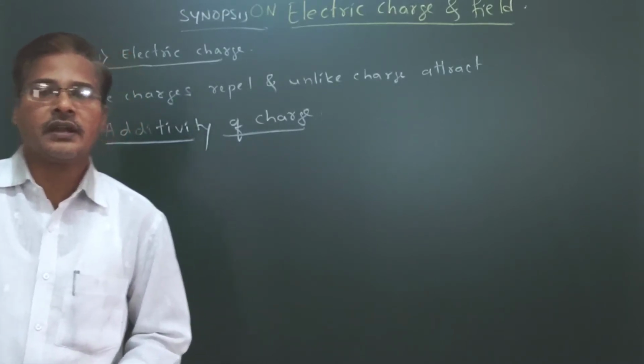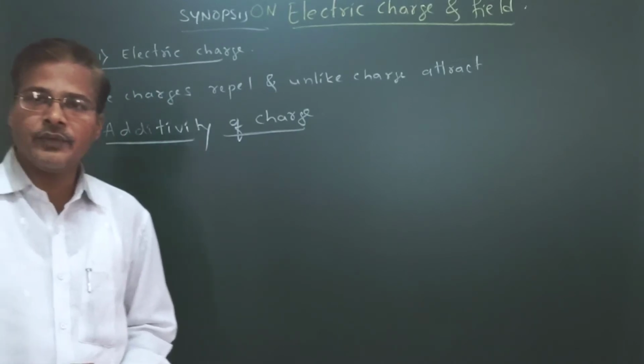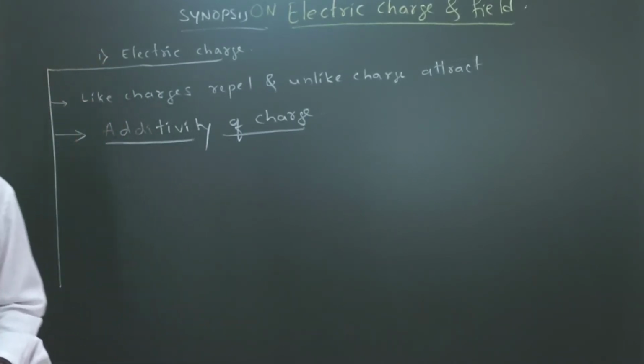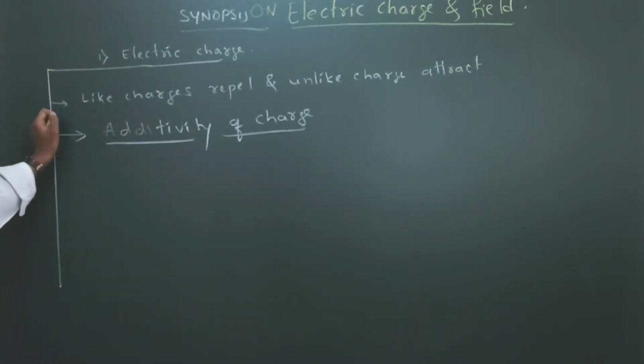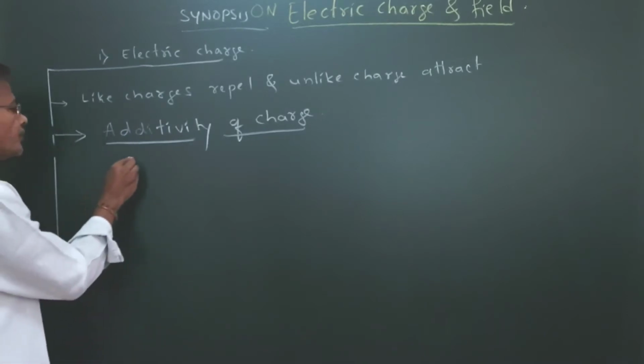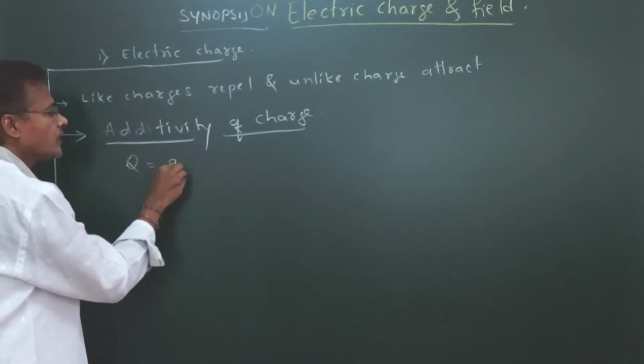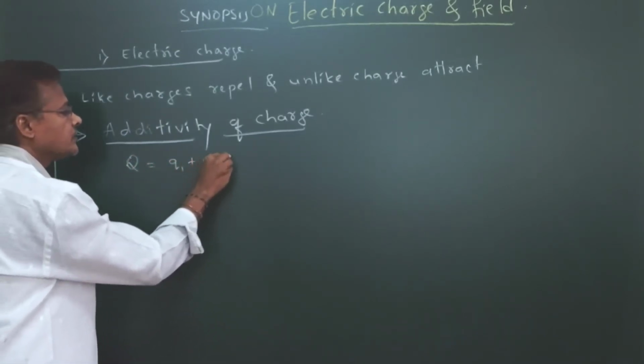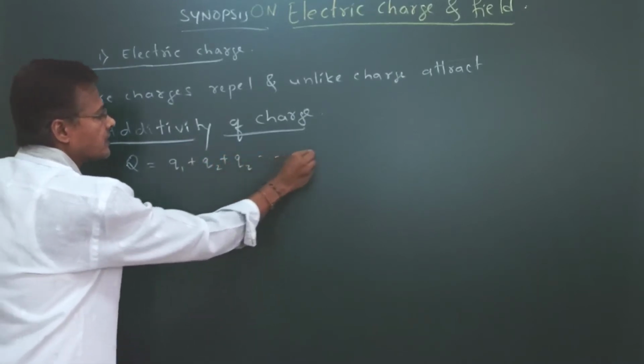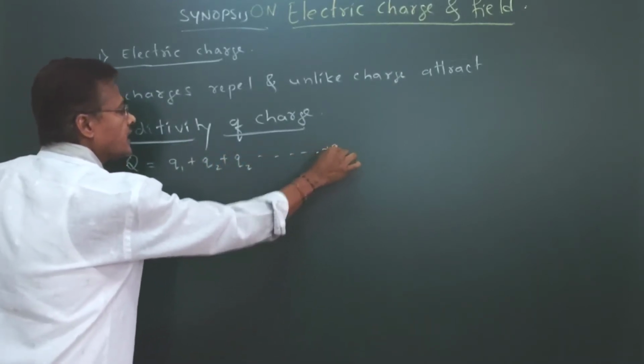Additivity means the total charge of a system is the algebraic sum of all the individual charges in the system. That is, total charge Q equals Q1 plus Q2 plus Q3, it may be plus or minus, up to Qn.